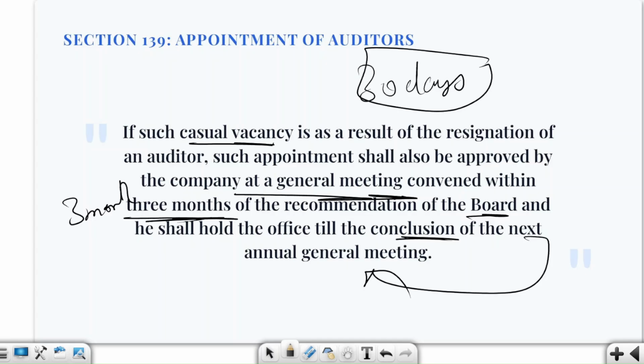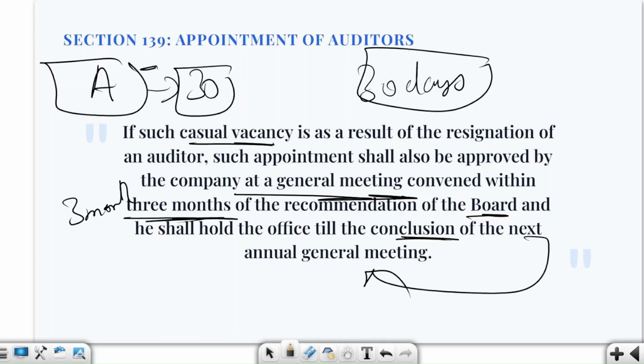So here consider that XYZ Limited has one auditor or auditor firm. Let us say Mr. A is there. Okay, let us take just an auditor rather than an auditor firm as our example. So on, let us say, 1st June, he had resigned. Now vacancy occurred. Now the board will be filling this vacancy within how many days? Of course 30 days. And here the board will be providing the recommendation, and you will simply see that the board has recommended, for Mr. A's replacement we are going to bring Mr.